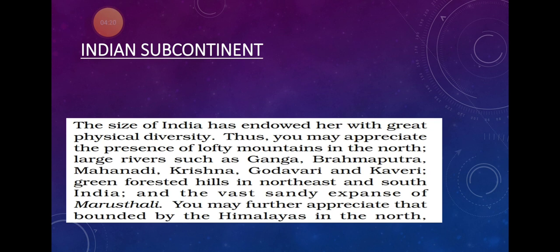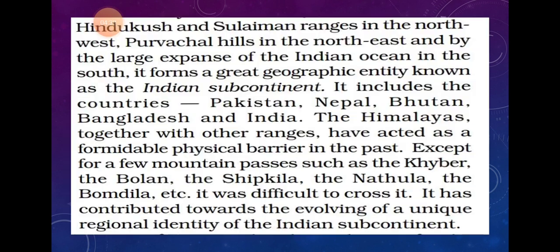India is totally protected by the Himalayas, and the Himalayas isolate this country from other countries of Asia. Because of these different physical diversities, India is called a subcontinent.